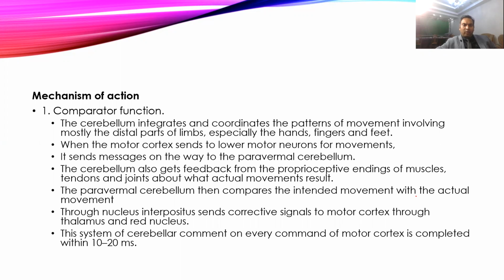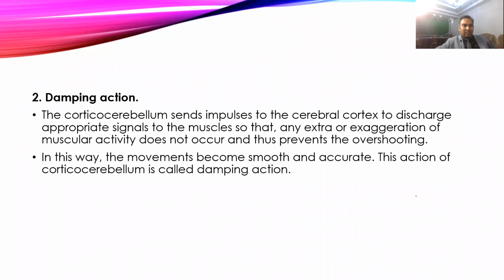Apart from the paravermal cerebellum, it also includes the thalamus and red nucleus. The second is the damping action. Whenever you do any voluntary movement, any extra or exaggerated muscle activity will be dampened or prevented by increasing or decreasing the gamma motor activity, so that your muscle activity will be smooth.